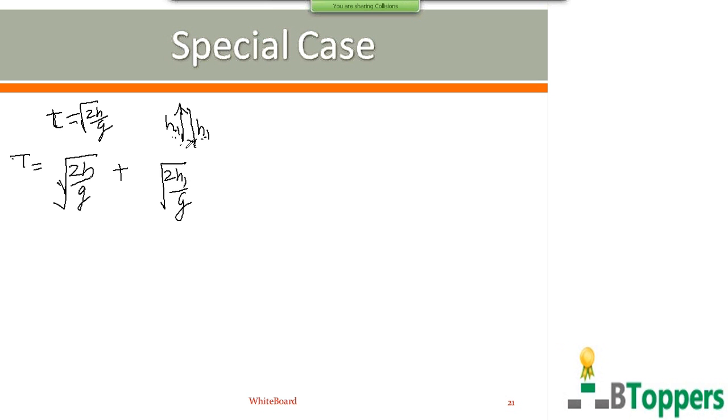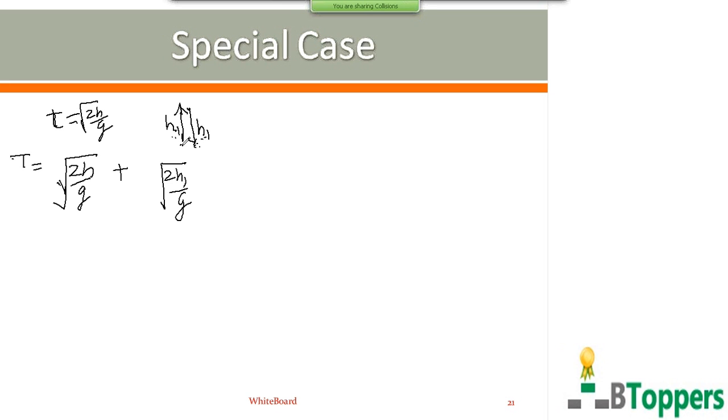If you consider the motion of the ball under the influence of gravity between any two successive collisions, the time of ascent is the same as the time of descent. So if you consider the motion of the ball between the first impact and the second impact with the floor, the time of descent is root of 2h1 by g. So the time of ascent is also root of 2h1 by g.